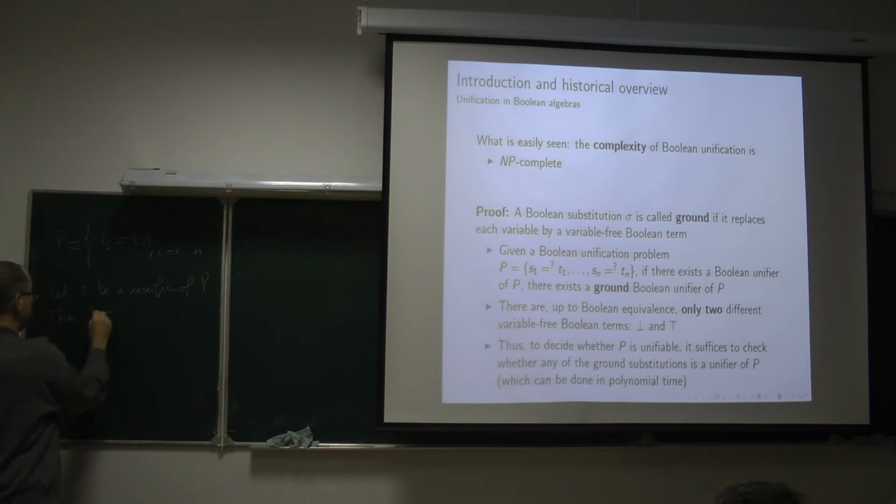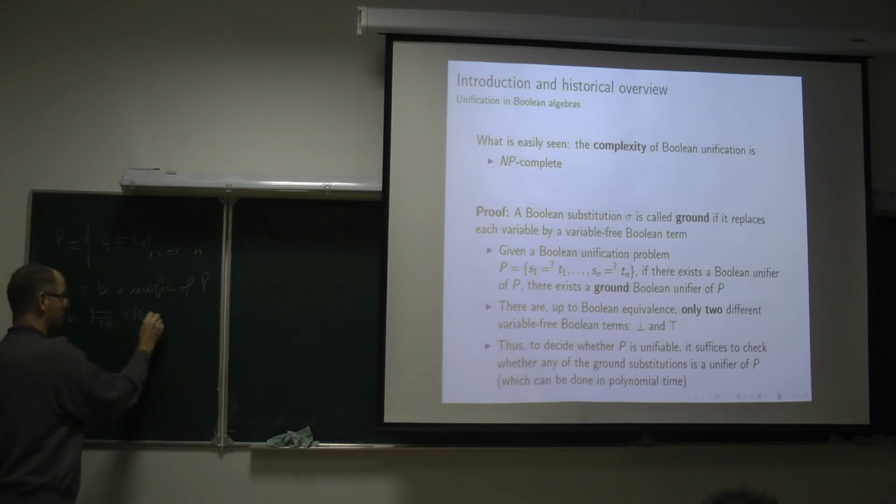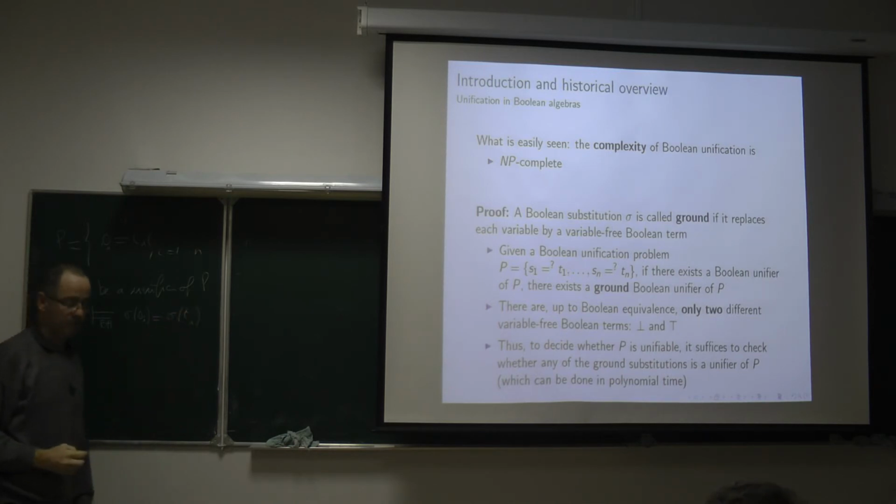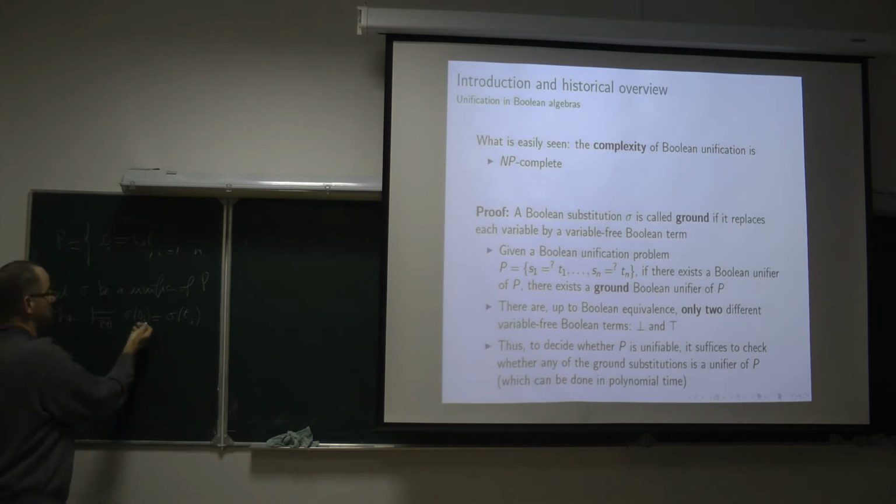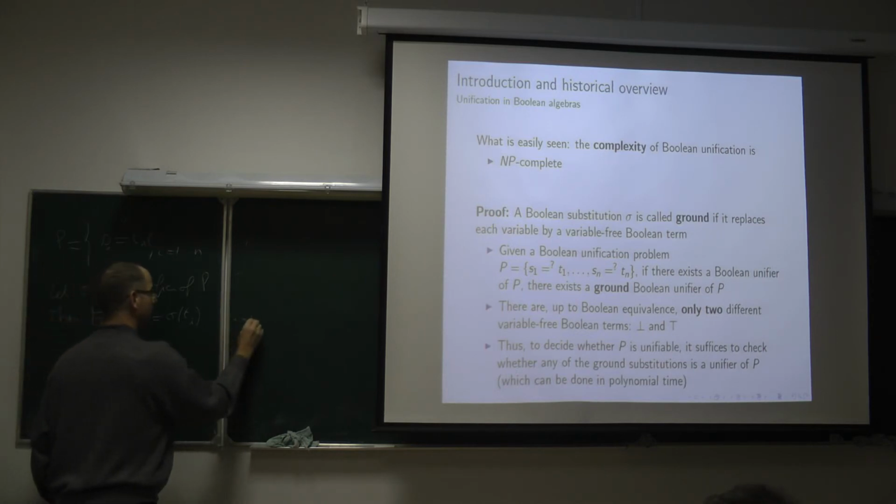It means that in all Boolean algebras, the term which we obtain from S_i by applying the substitution sigma, and the term obtained from T_i by applying sigma, are interpreted by the same element of the domain of the algebra. Or we can say these two Boolean terms are equivalent in classical logic, for i equals 1 to n.